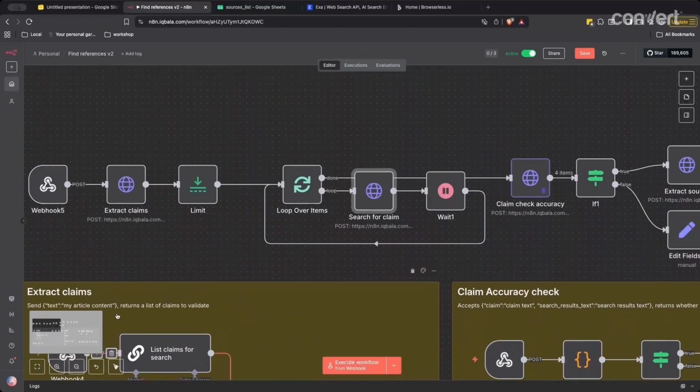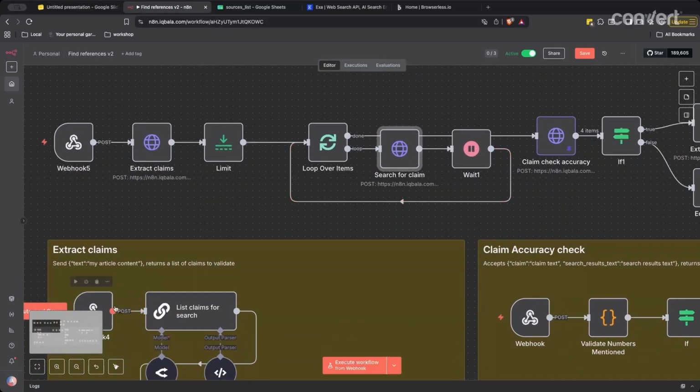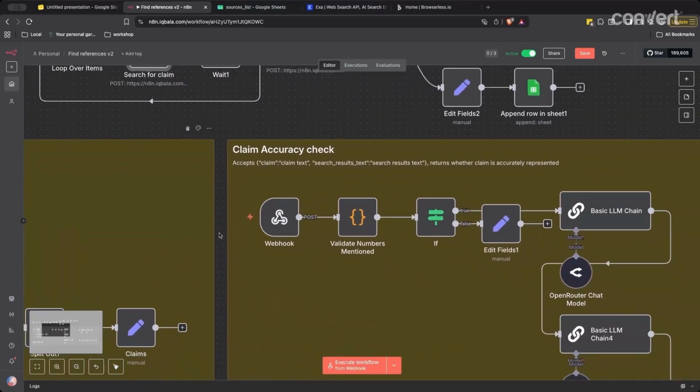And after you've done that, you want to make sure that your entire workflow is active, because otherwise these webhooks won't work, because we're using the production URLs for the webhooks. So make sure it's active, and then you'll be able to work with this. Have the limit verified that you've got everything set up correctly, and then take the limit off after that. It's just a much quicker way to work.